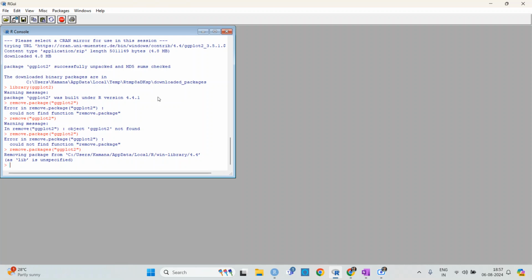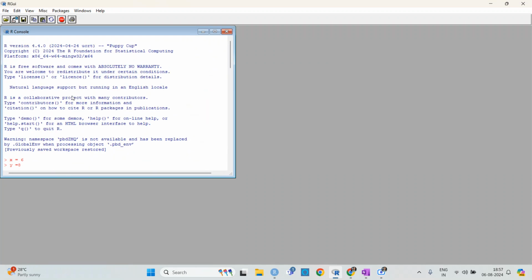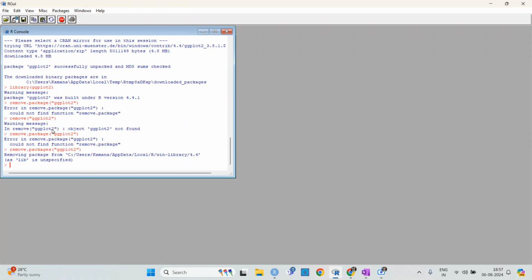And then there is a command q, already written here: just q in brackets to quit the R. I'm not using it right now because it will quit the R.